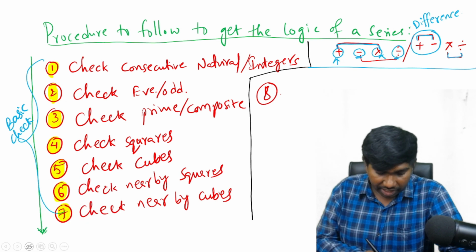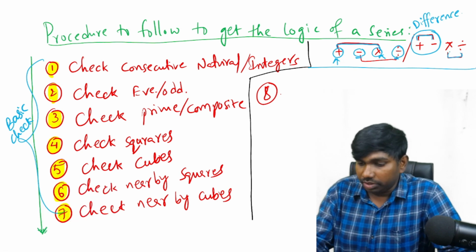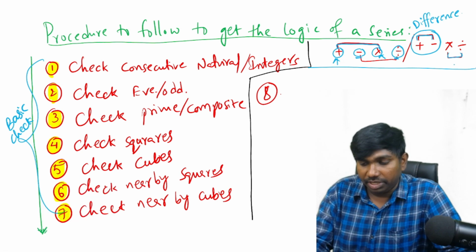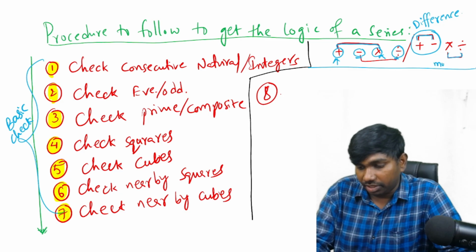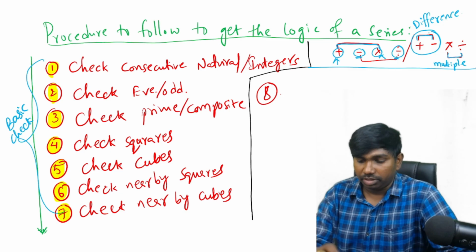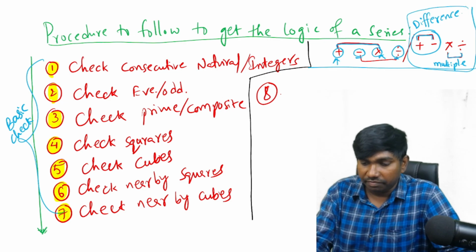So difference category. And the other two, into and divided by, these two are multiplicative category, multiplication category, or multiples category. Multiple. Okay, difference or multiple. So let us deal with this one, difference and multiples.